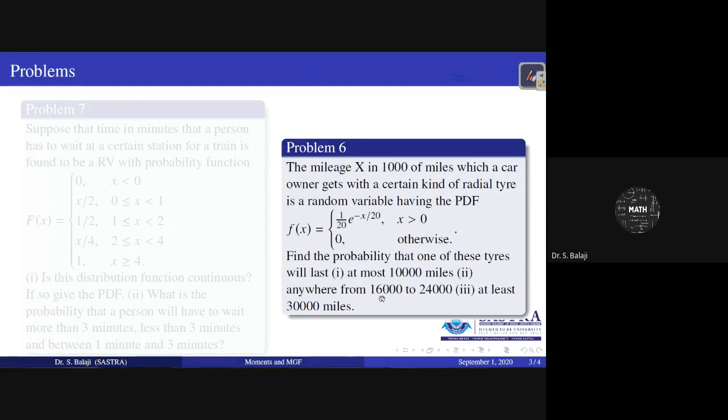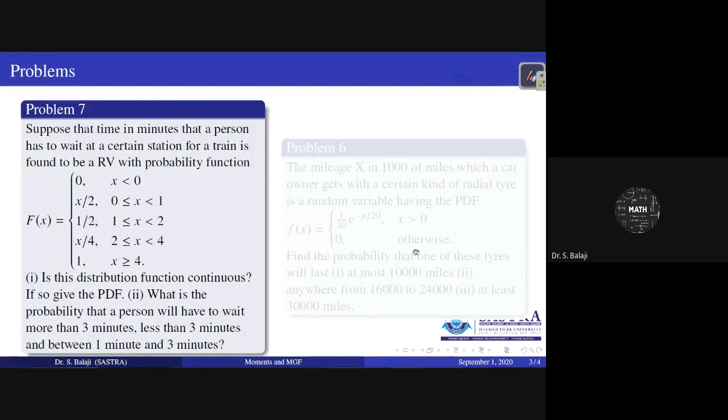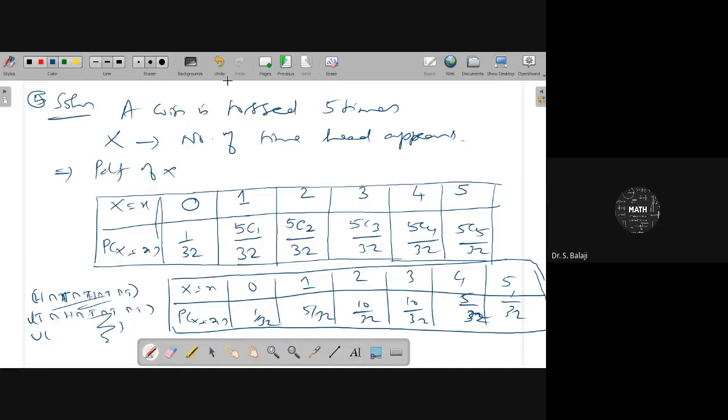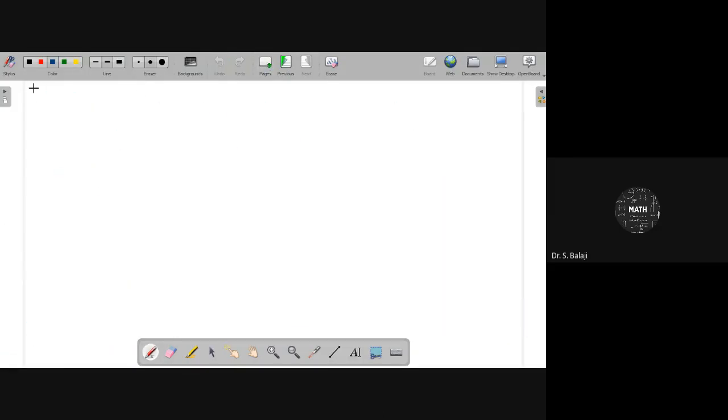Therefore, here you have to calculate the probability between 16 and 24: 16 less than x less than 24. Here at least 30,000 miles means greater than or equal to, so you can get x greater than 30. In that manner you can proceed. Can you give the answer for this problem? All of you try, and I will also try, and you can check the answers.